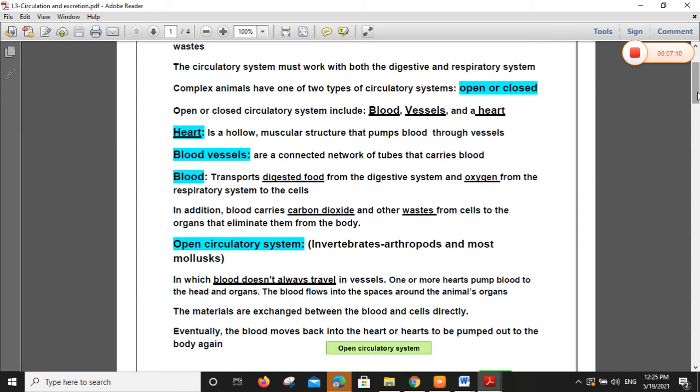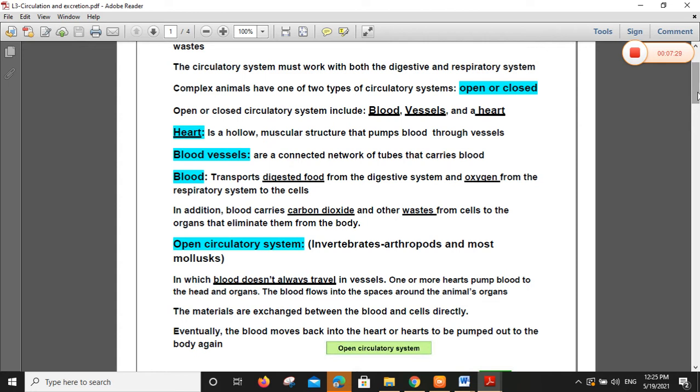We'll speak about the excretory system later. This is urine. This excess water comes from the cells through the blood. Okay. Now we'll speak about the first type of circulatory system, the open circulatory system.